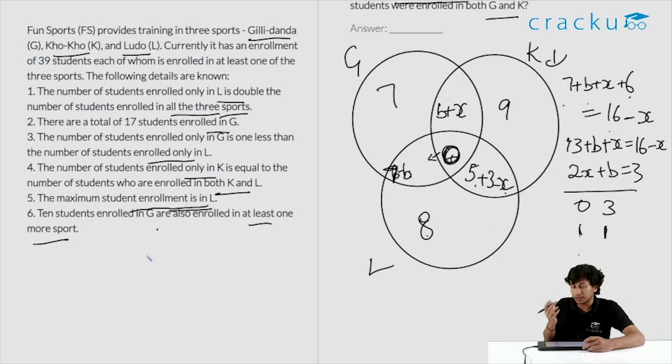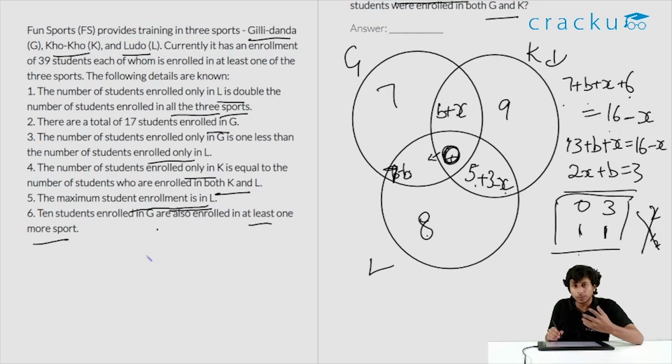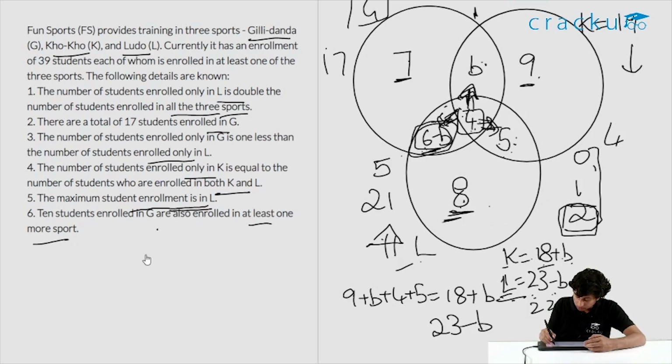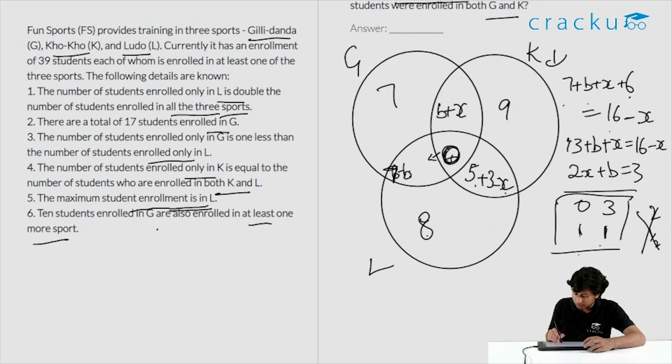Let's say, can we take any other value for B? Let's say B is 2. If B is 2, then X is half. X must be a whole number. So again, this is not possible. These are the only 2 cases. Can we eliminate one of the cases? Previously we already saw that B can take only 3 values, that is 0, 1, 2. This is because of the condition that L must be the greatest. If B is 3, then L is not the greatest, K will become the greatest. So B can occupy only 3 values, that is 0, 1, 2. So we will eliminate this option. So B is 1 and X is 1.